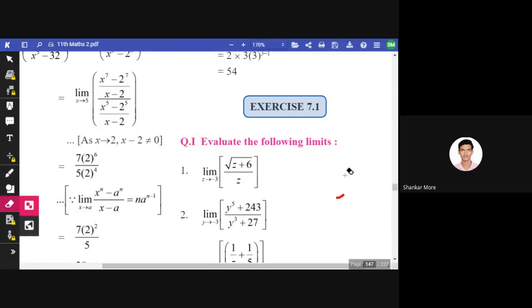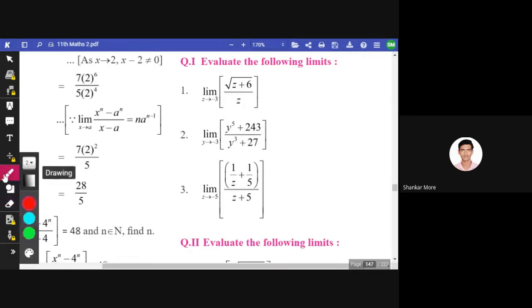Now for the second, don't go for the second, let's go for the third. See, in this case, if we put the value of z as -5, then -5 plus 5 will become 0, and 0 in the denominator is not acceptable. We don't need 0 in the denominator. So how can we make changes to this sum? Let us see.